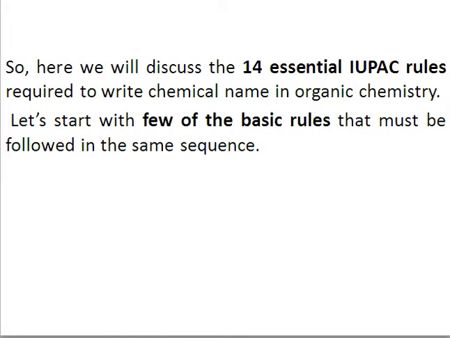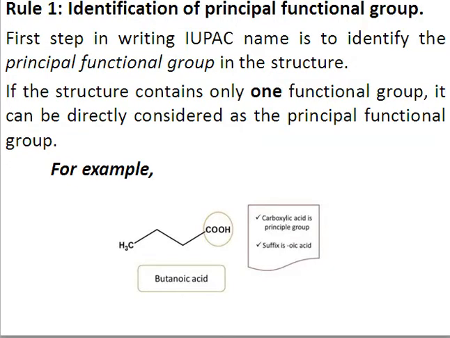So here we shall discuss some 14 essential rules which are required to write the chemical name for any organic compound. So firstly we'll discuss the basic rules which are fixed for all organic compounds. Rule number 1. So the first rule is that you have to identify the principal functional group, right? So if the structure contains only one functional group, then that is directly considered the principal functional group.